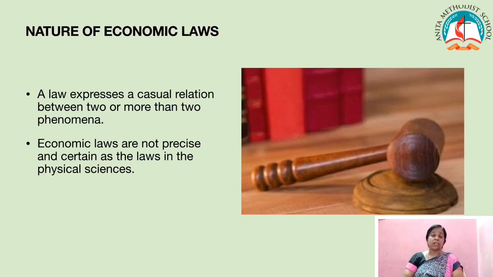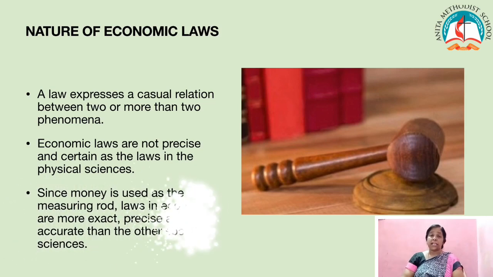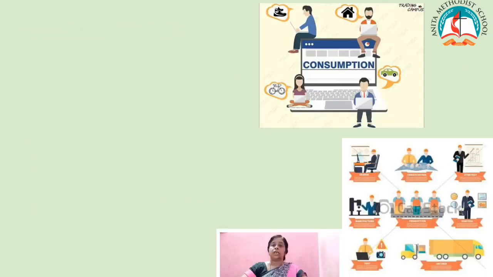We cannot take them to the laboratory and conduct experiments, so they are not precise. But since money is used as a measuring rod, the laws in economics are more exact, precise and accurate than those of other social sciences. This is about the nature of economic laws.